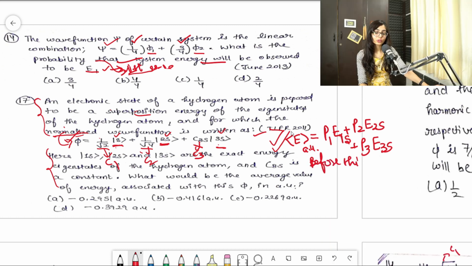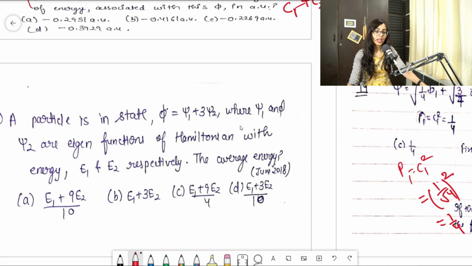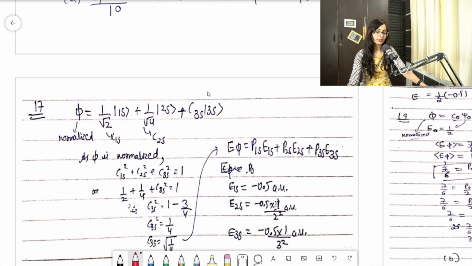So this is the formula, and I told you that before proceeding, you need to see whether c1 square plus c2 square plus c3 square is equal to 1 or not. But here it is already mentioned that it is normalized, so you'll consider that it is equal to 1, and then you will put in every value. You can see here the c3 value is not given. So by putting it equal to 1, you can find the value of c3. Let me go to the direct solution, and then things will be very clear to you, clear.